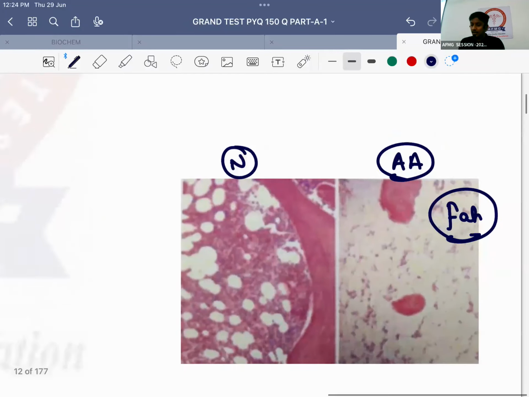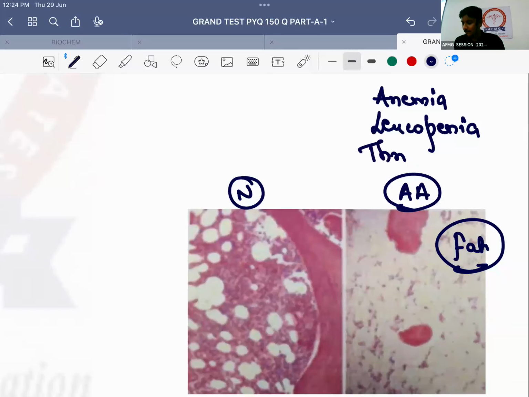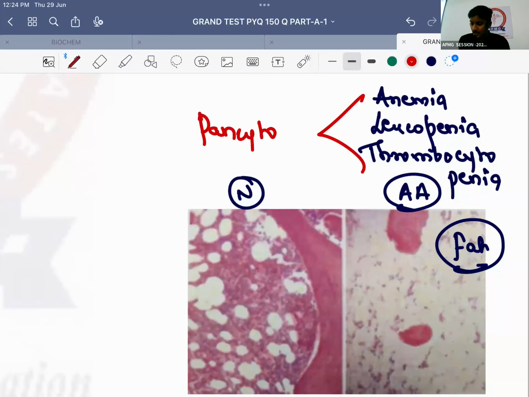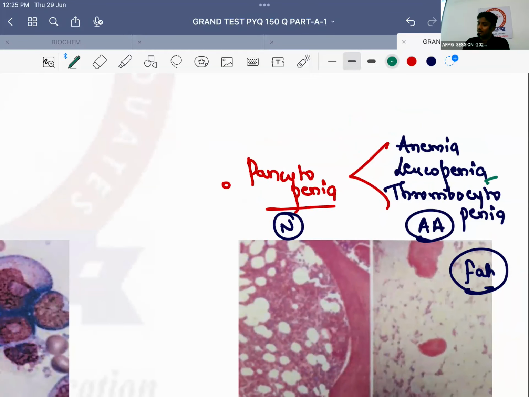So if there are no blood cells, the patient will have deficiency of RBCs, causing anemia in the patient. The patient will have deficiency of WBCs, causing leukopenia in the patient. The patient with deficiency of platelets, causing thrombocytopenia in the patient. And all of these अगर आते हैं, so that is nothing else but pancytopenia in the patient. Now in this child, definitely pancytopenia can be there क्योंकि thrombocytopenia बोला है, anemia बोला है. Important is fever भी बोला है. Fever is suggestive of infection, and infections can occur due to increased or decreased leukocyte, does not matter.